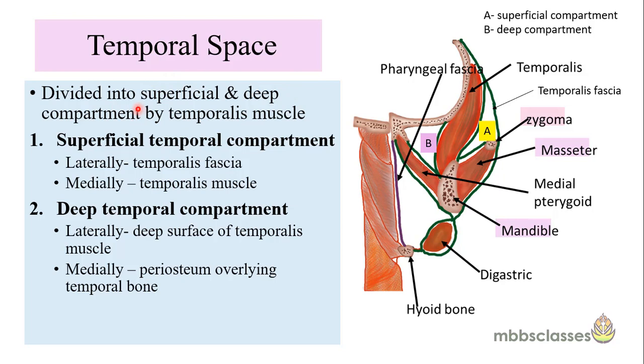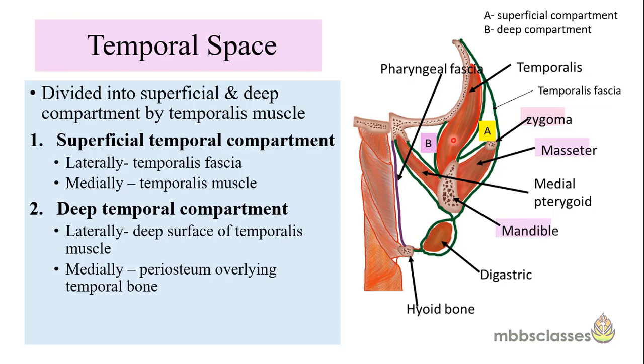The third component of the masticator space is the temporal space. This temporal space is located between the investing layer of deep cervical fascia and the temporalis muscle. There are two components of the temporal space. Number one is the superficial temporal compartment, which is represented here by A, and the second component is the deep temporal compartment, which is represented by B.